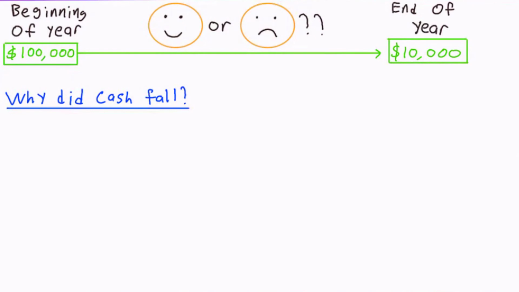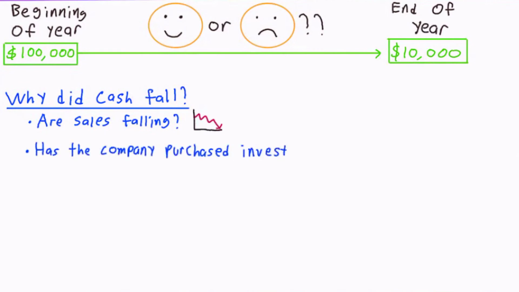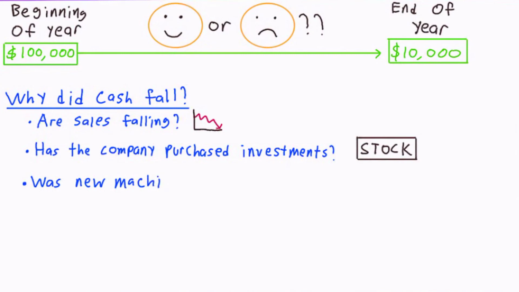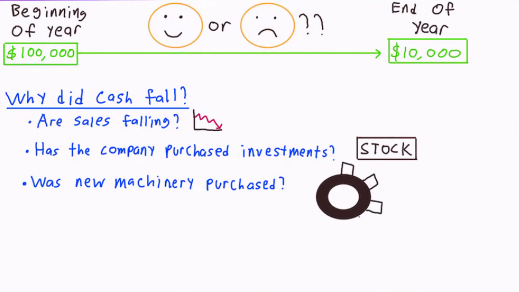What caused the cash balance to fall so much? Have sales been rapidly declining, leading the company to have issues paying their debts? Was $100,000 too much money to have sitting around, leading the company to invest the unused cash? Was cash used to purchase new, more efficient machinery that will improve profitability for several years to come? If you only knew the cash amounts, you wouldn't be able to answer any of these questions.